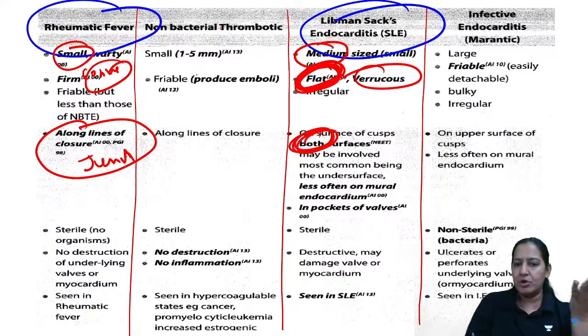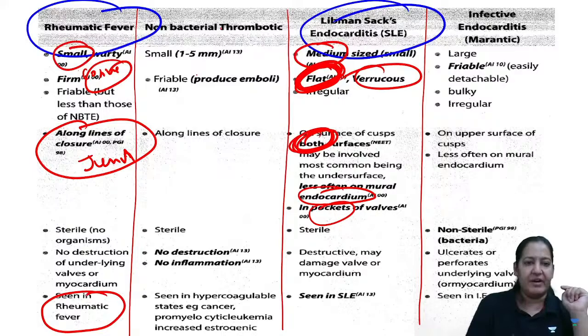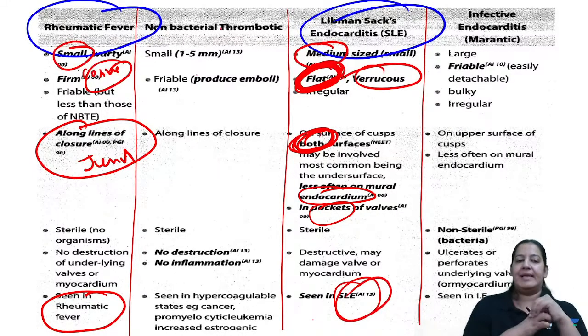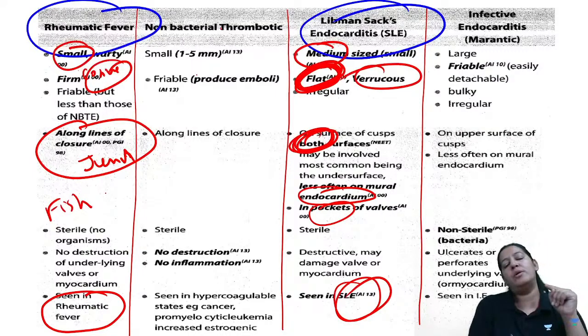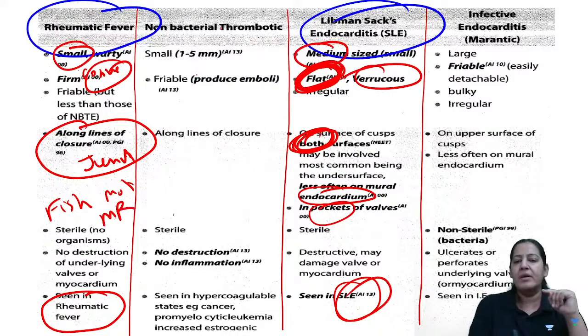Not only this, they are present on the pocket also, and on the adjoining endocardium, auricle and ventricle also. So that is the complete story, right? Here the reason is rheumatic fever. Antigen antibody, auto antibodies are formed, and here the reason is SLE, right? Here they produce fish mouth deformity, buttonhole deformity, and MR. Here they do not produce any deformity, right?